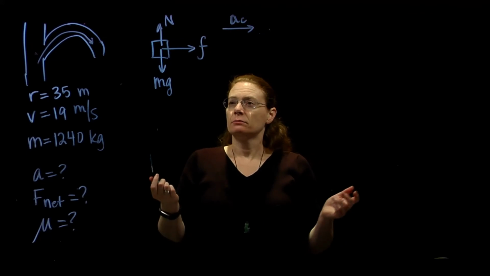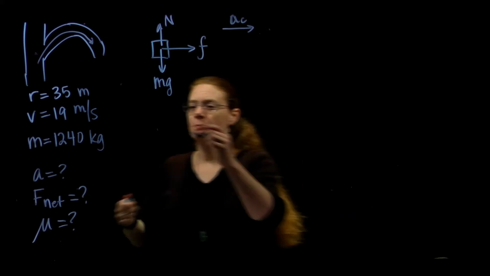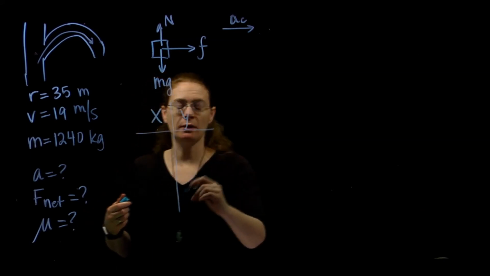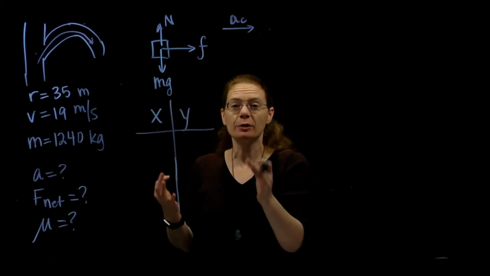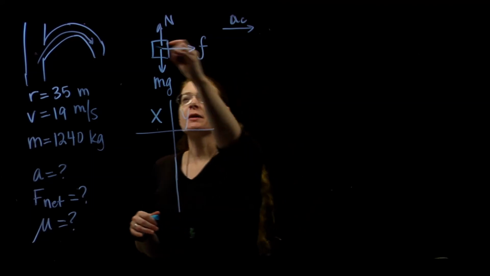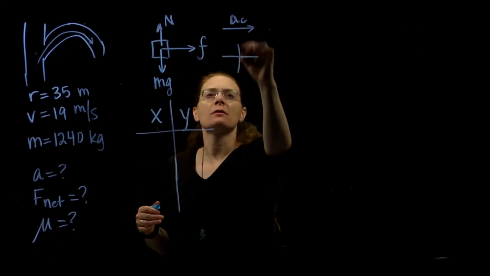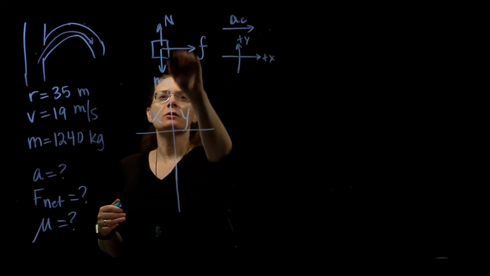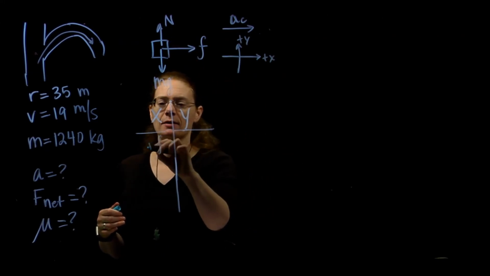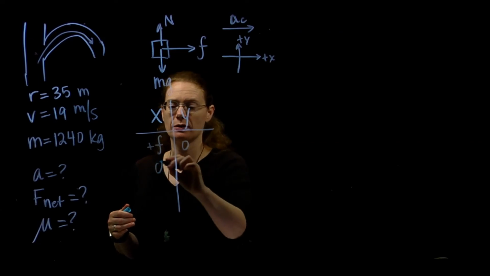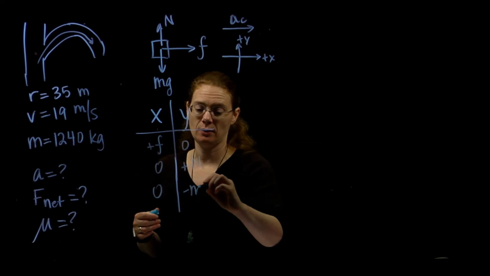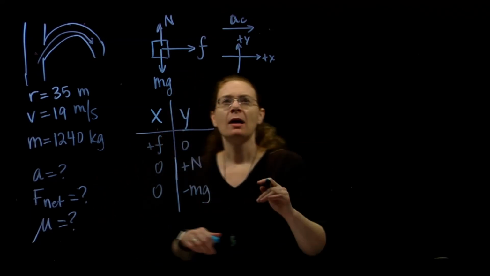What's next? XY chart. Again, this is just a force problem. The only addition is this idea of the centripetal acceleration. Our forces, okay, this is the direction of the acceleration. I'm going to use my standard coordinate system. X direction, I've got a positive friction. Normal force is straight up. Weight is straight down. We're done.